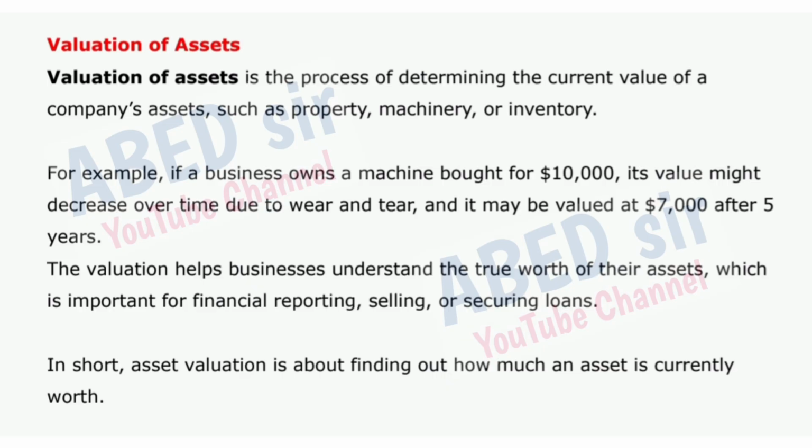The valuation helps businesses understand the true worth of their assets, which is important for financial reporting, selling, or securing loans. In short, asset valuation is about finding out how much an asset is currently worth.